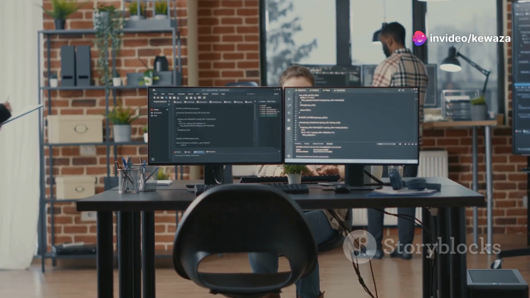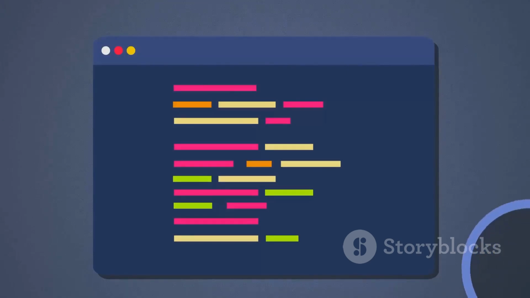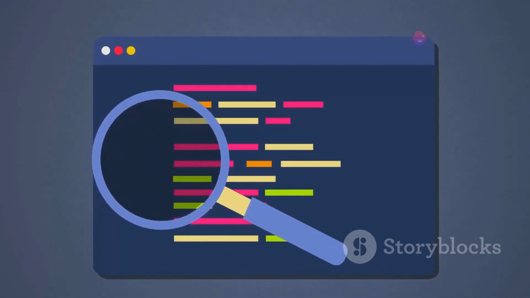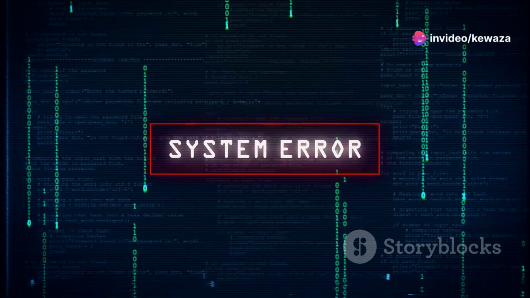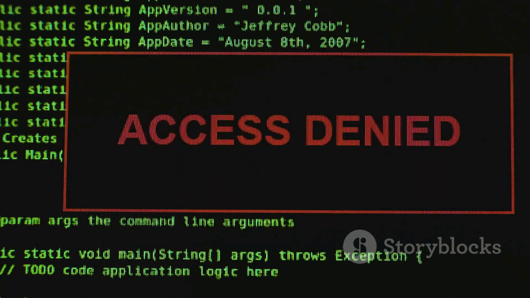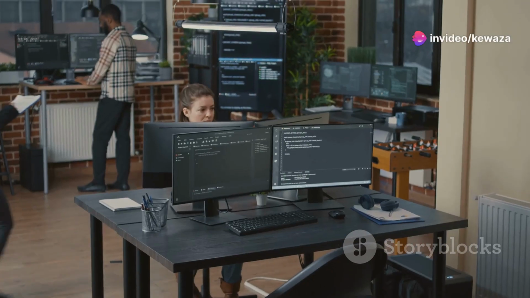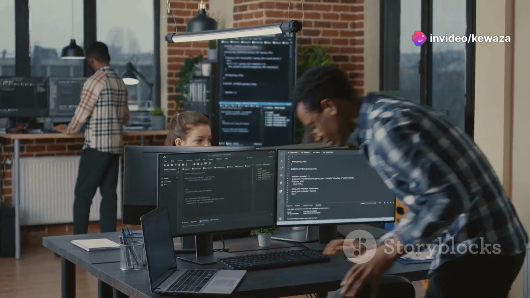This separation of concerns is crucial. It keeps your error handling logic distinct from your main program logic, making your code cleaner, more readable, and easier to maintain. But exception handling is more than just catching errors. It's about gracefully handling them. This might involve logging the error, displaying a user-friendly message, or attempting to recover from the error in a way that allows your program to continue running. By anticipating and handling potential errors, you transform your program from a fragile house of cards into a robust and reliable application.